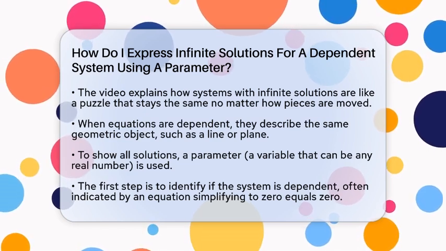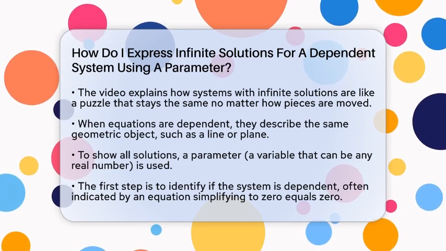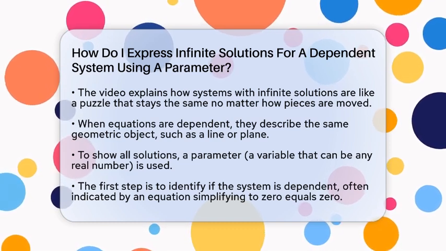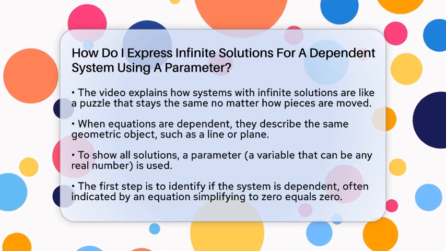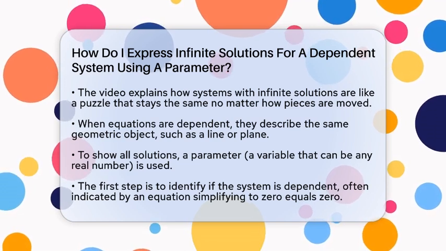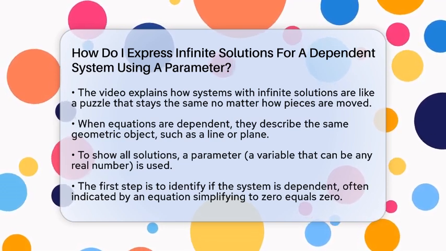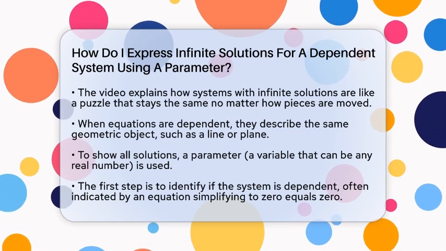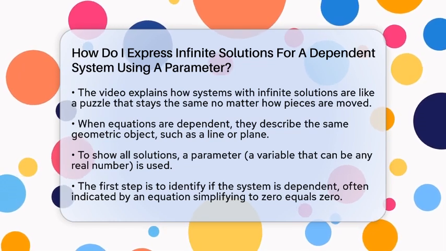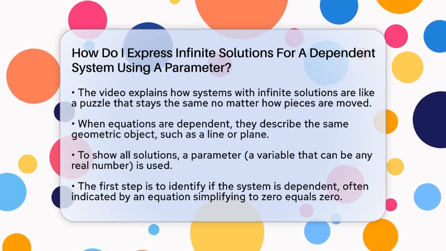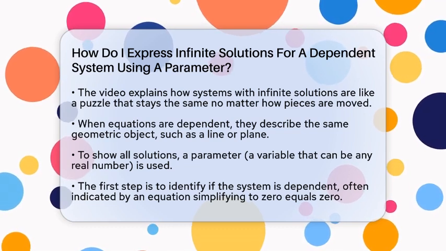When the equations are dependent, they describe the same geometric object, like the same line or plane, which means there are endless solutions. To show all these solutions clearly, we use a parameter, which is just a variable that can take any real number. This helps us write every solution in terms of that one variable.